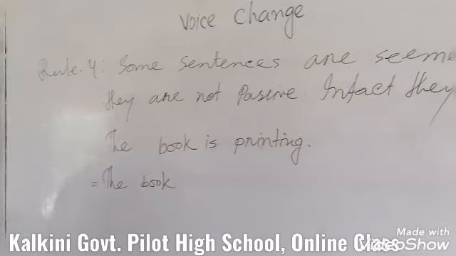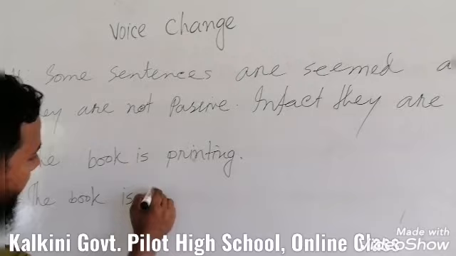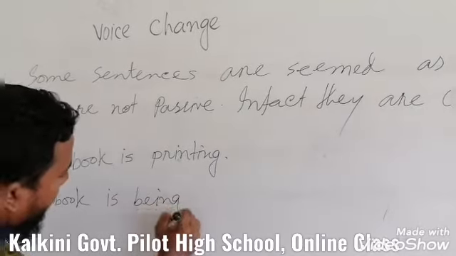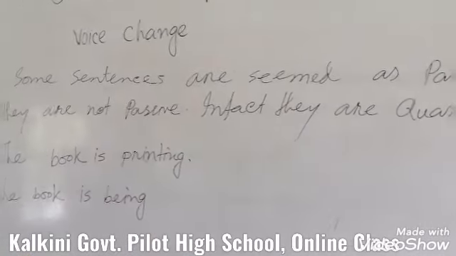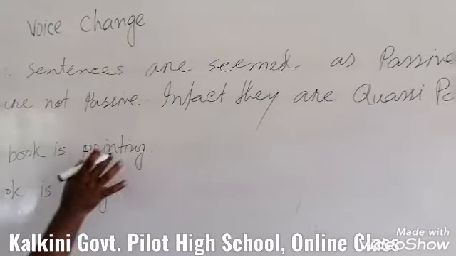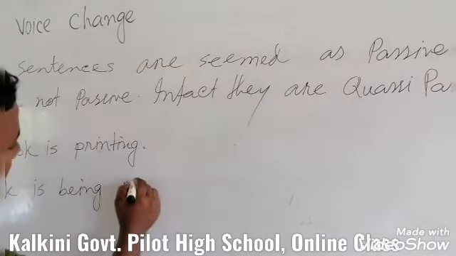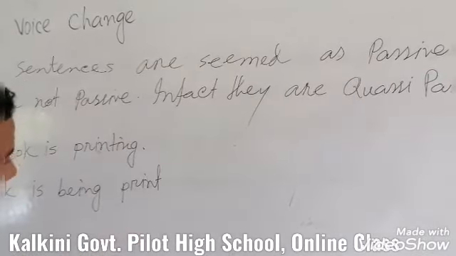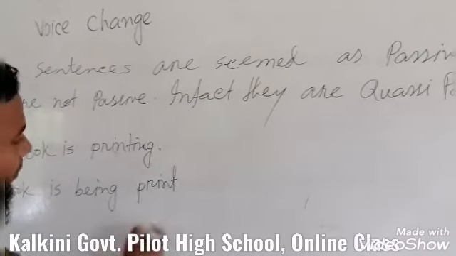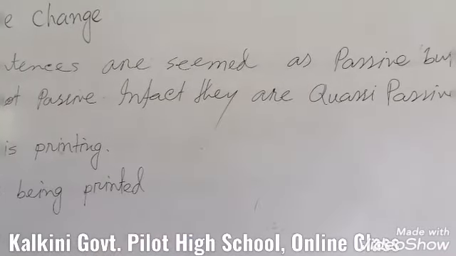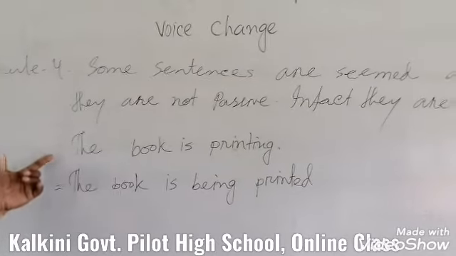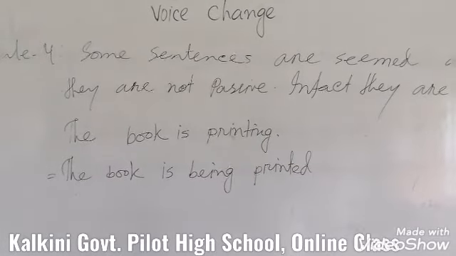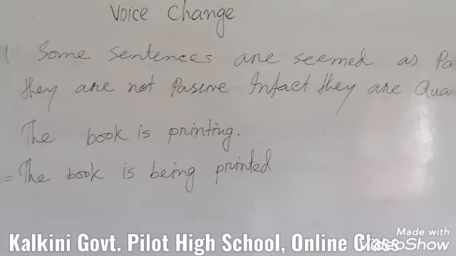So for the book, we have to use is being as the auxiliary verb, and then you have to use the past participle form of the base verb, like print. It is the base form, and you have to use the past participle form of it. That means you have to use ed. So it is the correct passive verb form. The book is being printed.